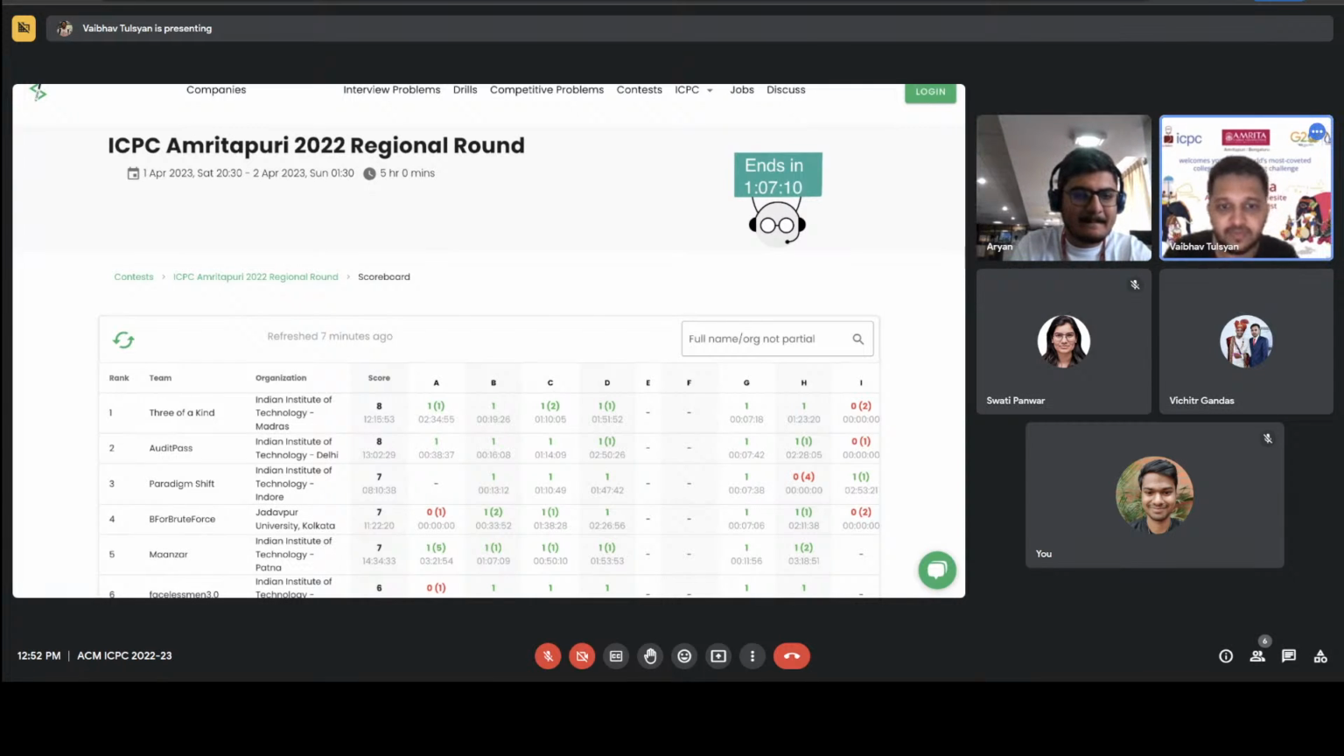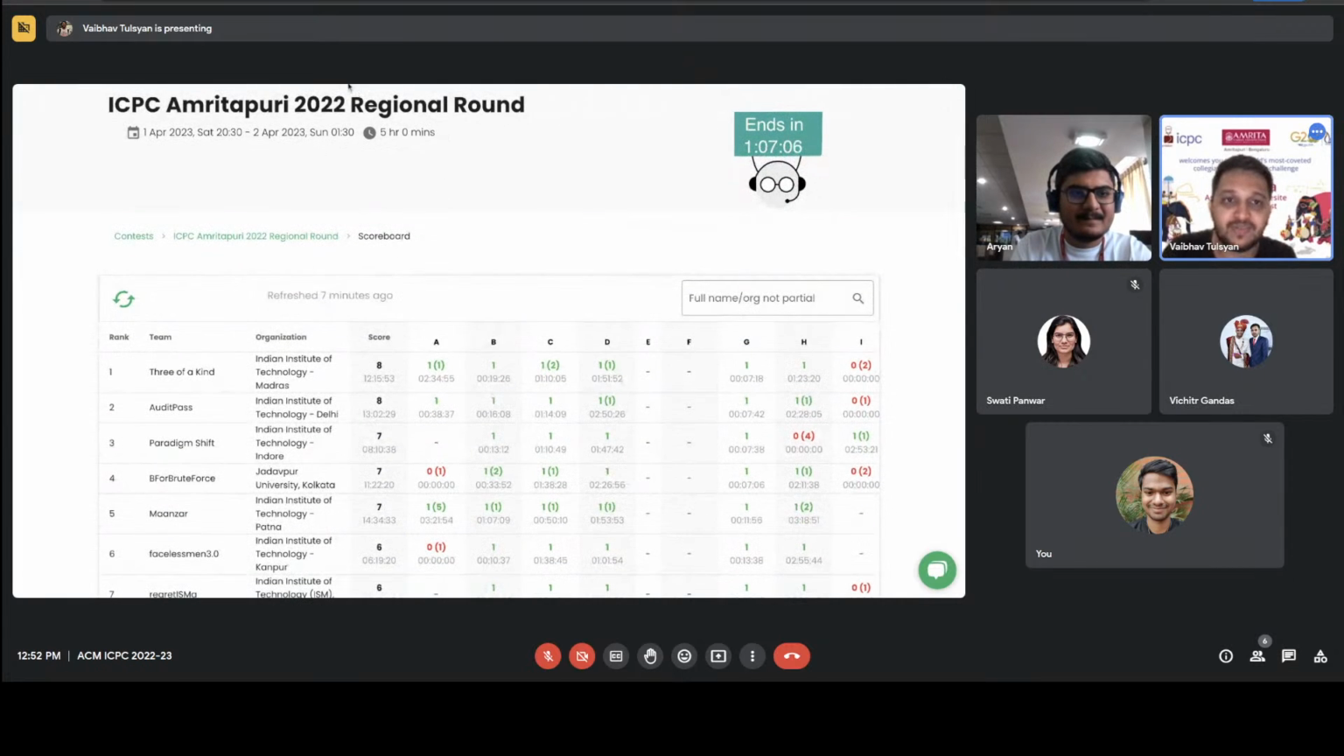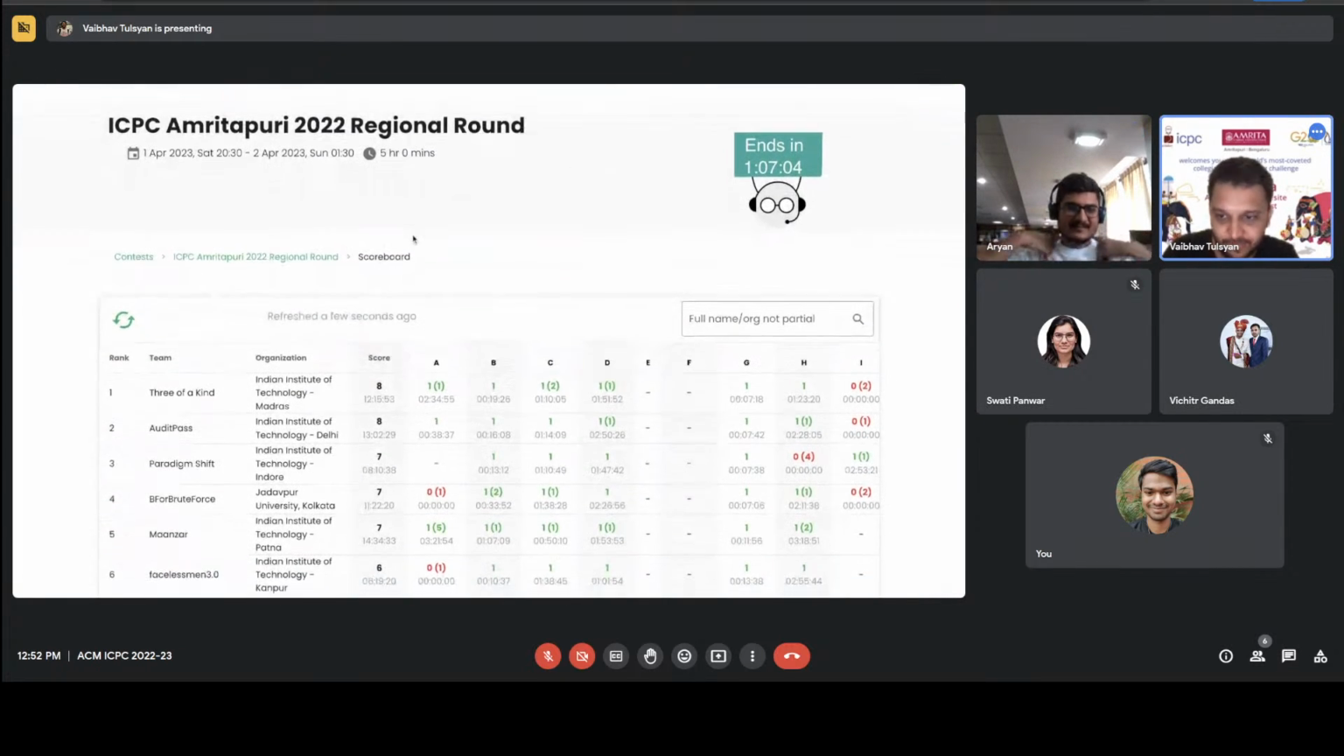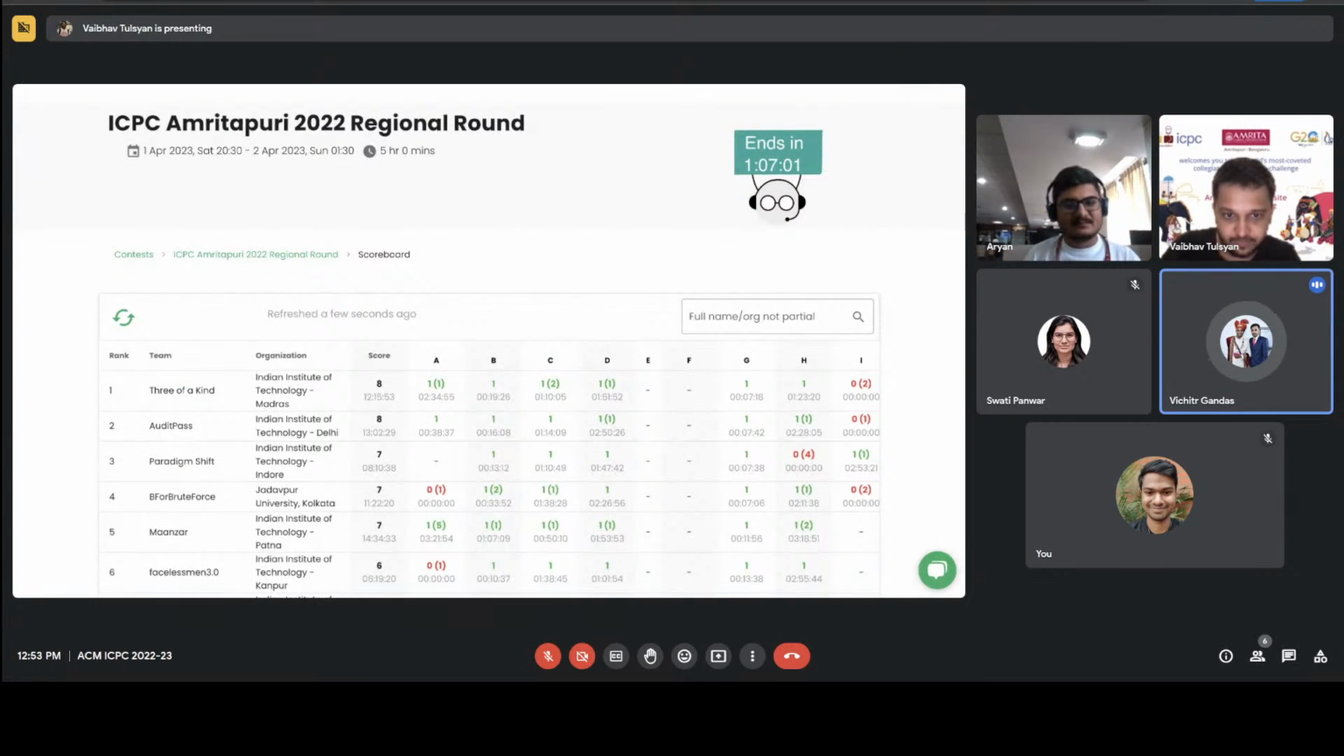Okay, so I'm going to probably root for audit pass now. I think audit pass will probably end up with 9 problems. Do you think they will solve in like 7 minutes or at the end? Like they will definitely solve it before 5 minutes. So yeah, 5 hours is what we are looking at.